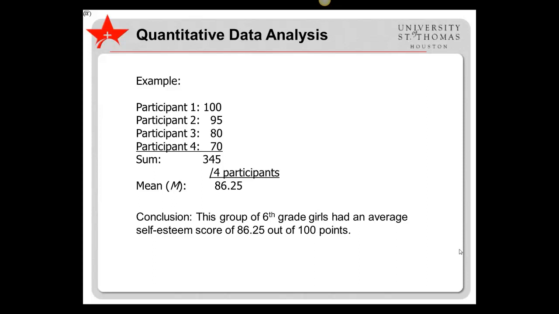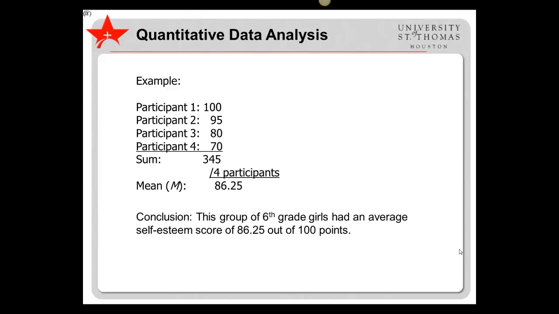For example, if we have 4 participants who scored 100, 95, 80, and 70 on a measure of self-esteem, we would sum these scores to get 345. Then we divide this sum by the number of participants, in this case 4, and the result is the mean, 86.25. Note that we usually report numbers to only 2 decimal places.